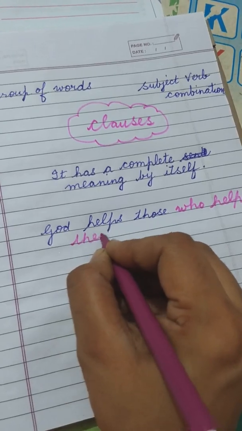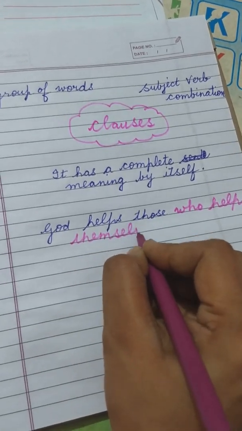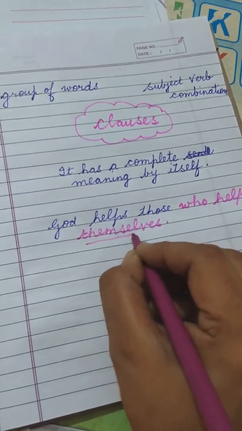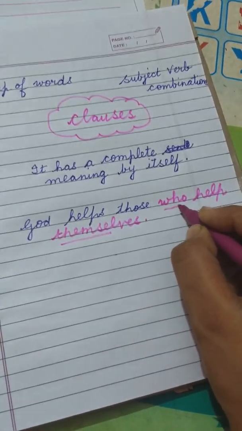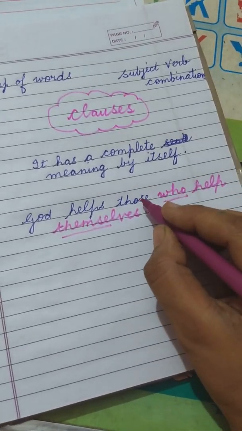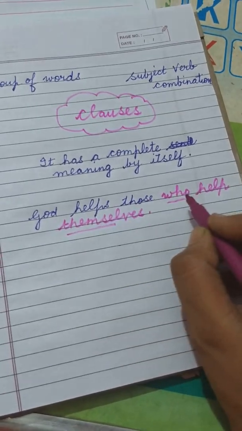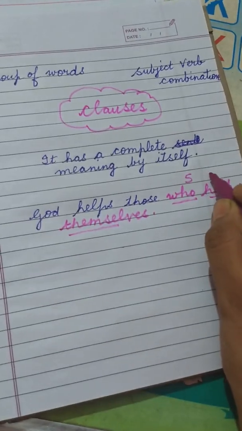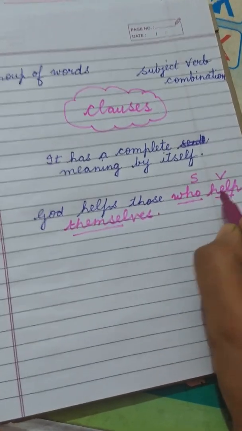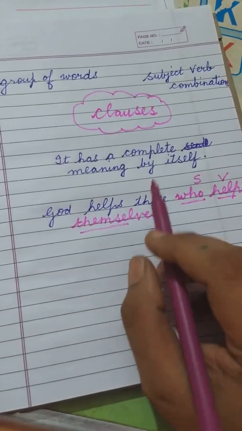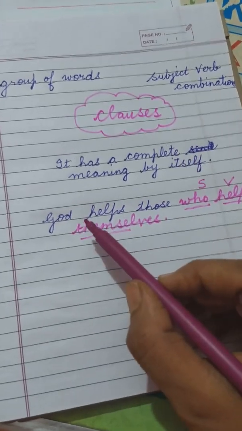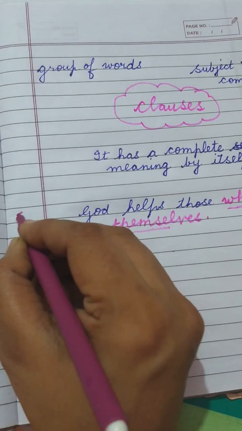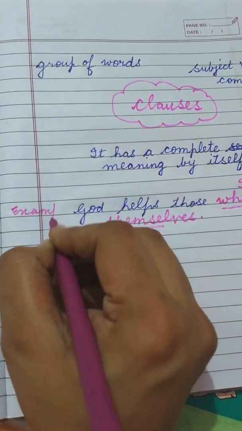Very good. So this is the clause which I've written in pink color. Here the subject is who, because this is describing more about those. God helps those who. So this is the subject, and we have the verb over there, a subject verb combination, and help themselves is making a predicate. So this is a clause. God helps those who help themselves. So this is the example for clause.